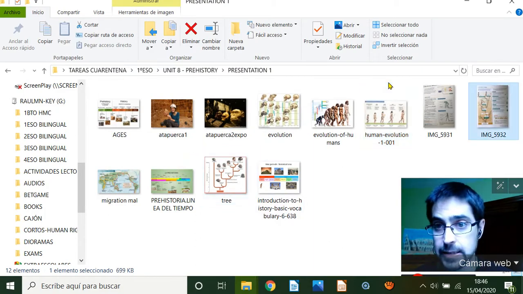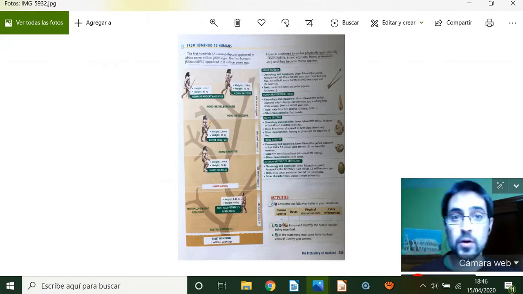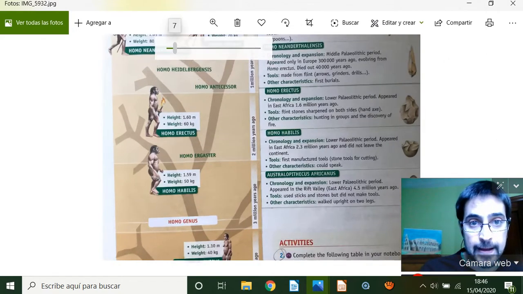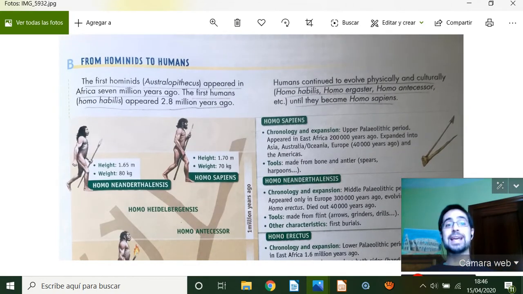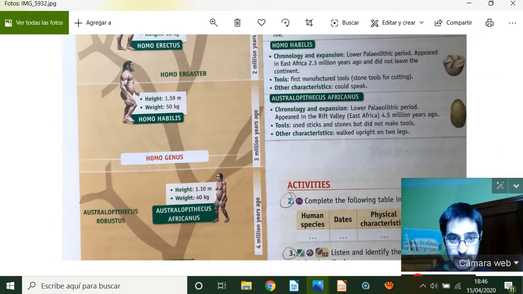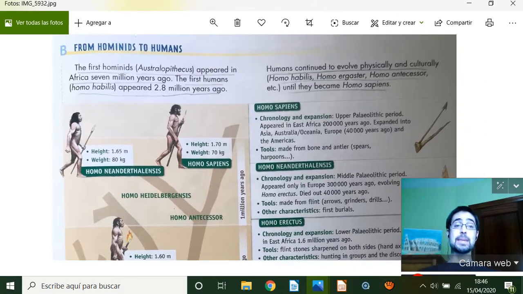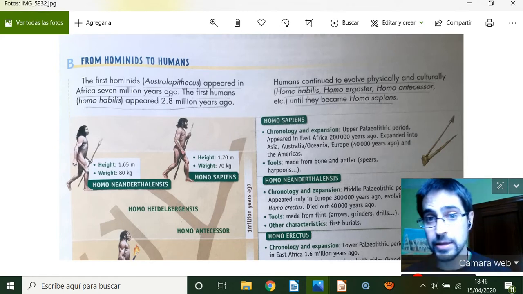That is the next. Here in your books, this is from hominids to humans. The first hominid was the Australopithecus, that one that is here, Australopithecus africanus, because they appeared in Africa, and from them evolved Homo habilis, ergaster, antecessor.